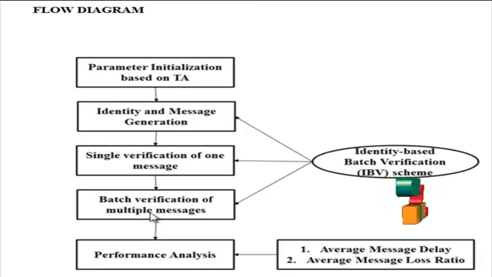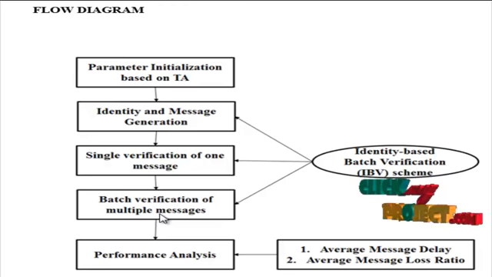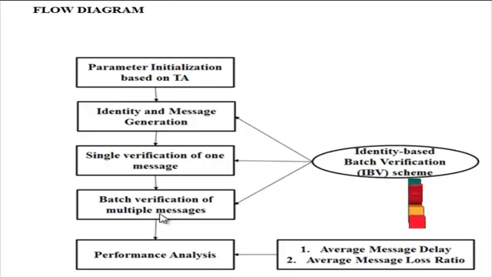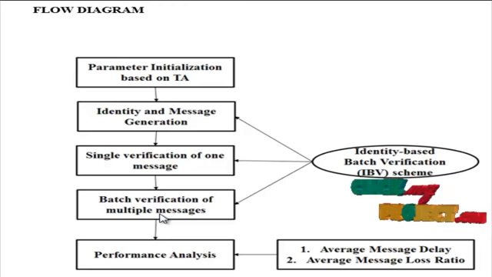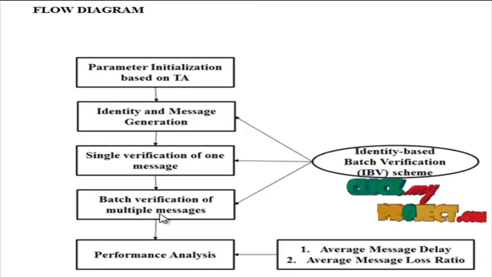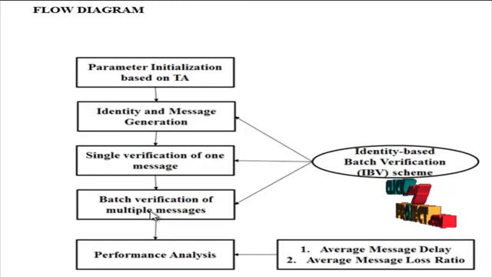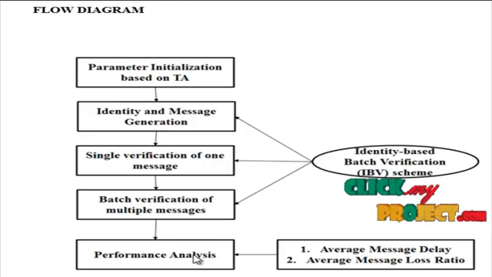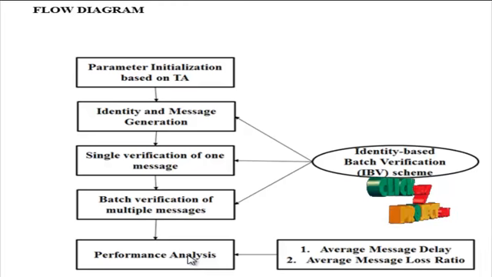Batch verification of multiple messages. Consider how much batch verification can be done. When the RSU needs to check a set of final messages, assume that the RSU receives n distinct final messages sent from the vehicles. It can confirm the authenticity of the final messages simultaneously by batch verification of multiple messages. Finally, the performance has been analyzed. Estimation of time for execution, signaling, verification and average message loss. For each performance metric, delay has been estimated.